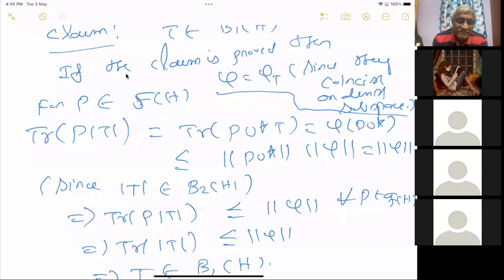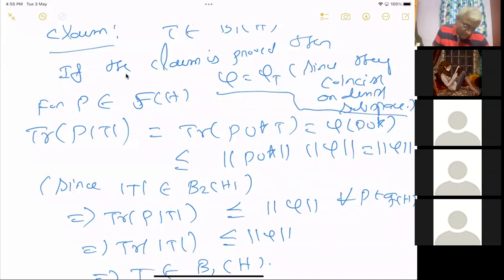What we have done is the following. We are proving that T going to phi T is an isomorphism between the dual of compact operators and trace class operators. Given a trace class operator, we can define the linear functional using this prescription, and that is a bounded functional. And we want to prove the surjectivity. So given a phi, we can restrict that phi to Hilbert-Schmidt operators. Because it is a Hilbert space, there exists an element in the Hilbert-Schmidt operators which evaluates the phi using this trace formula. Then we prove that T is actually a trace class operator.